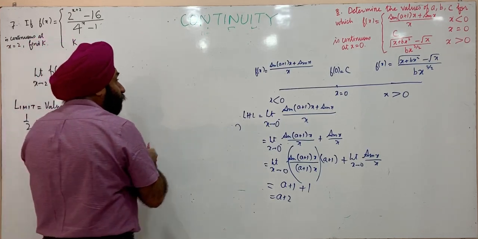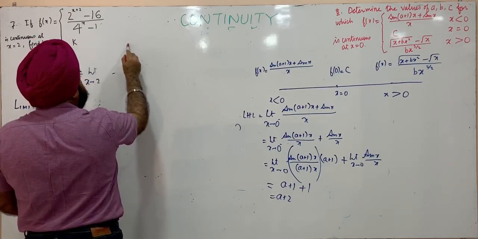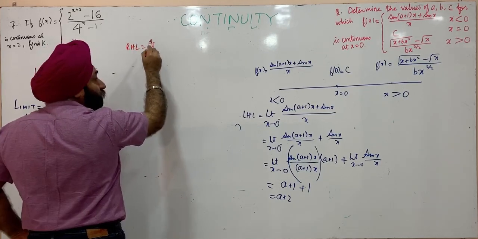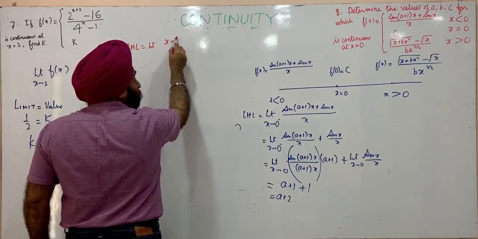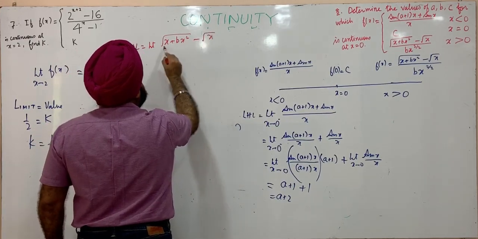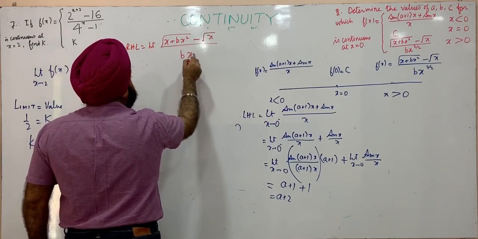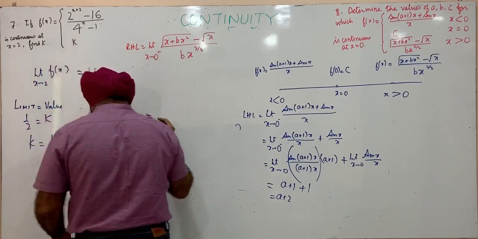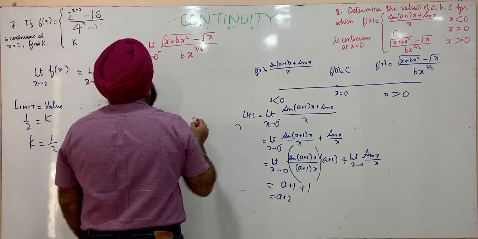We have the right hand side, to the right of x equal to 0. Right hand limit: this is limit of (√(x + bx²) − √x) upon (b x^(3/2)), as x approaches 0 plus.